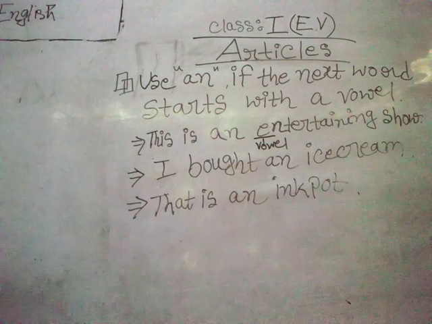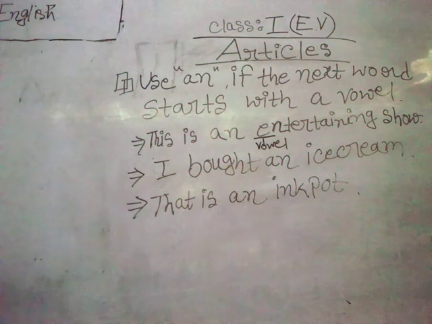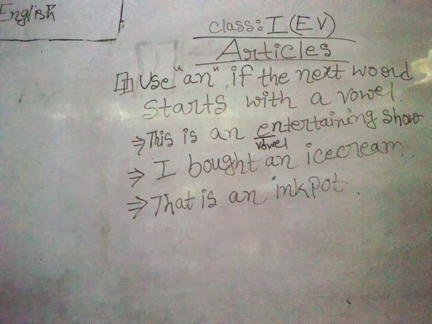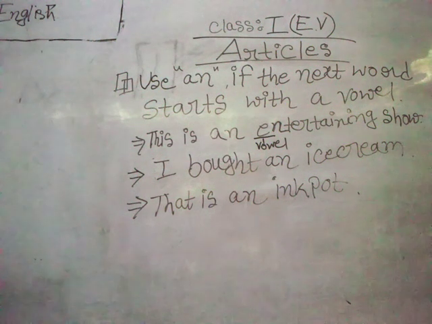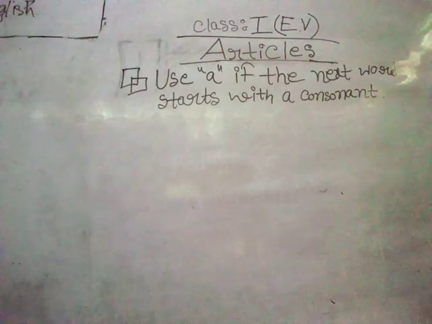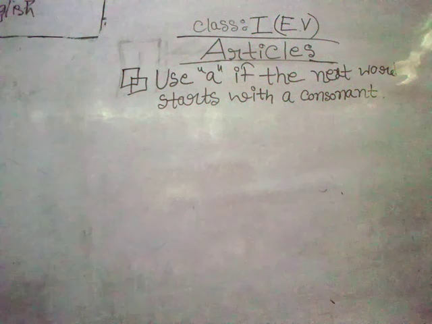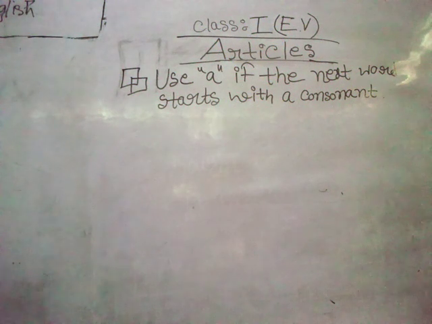So let us see when we should put a as the article. It was for an. Now we are going to discuss how we can understand that we should use a as the article before a word. Okay, babies? So here you can see: use a if the next word starts with a consonant. Vowel means a, e, i, o, u.